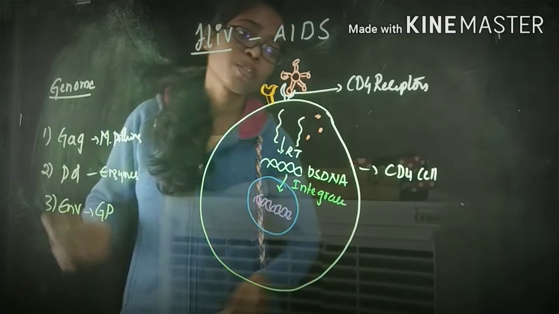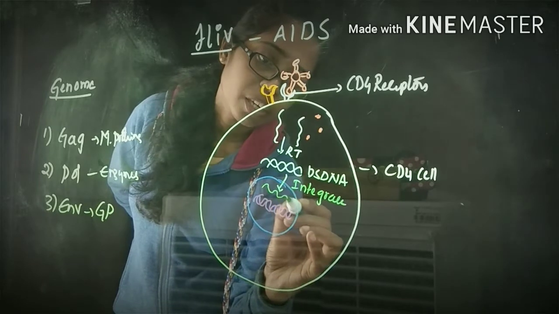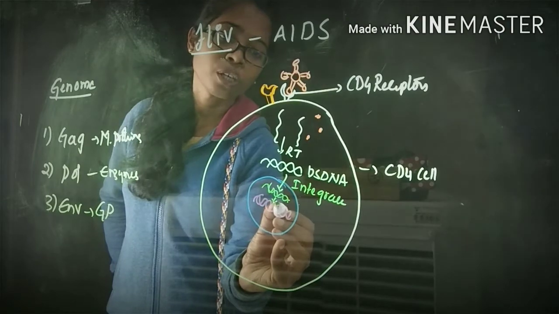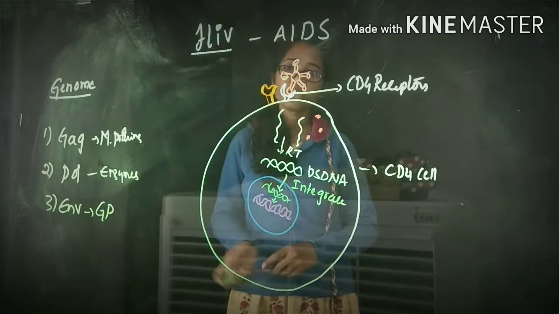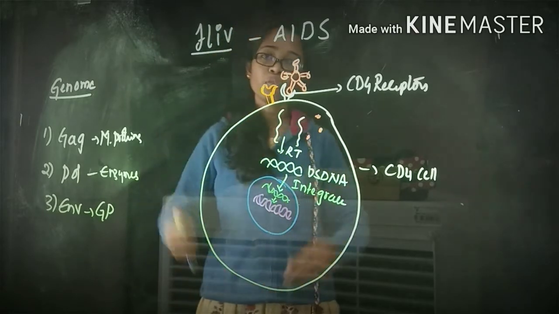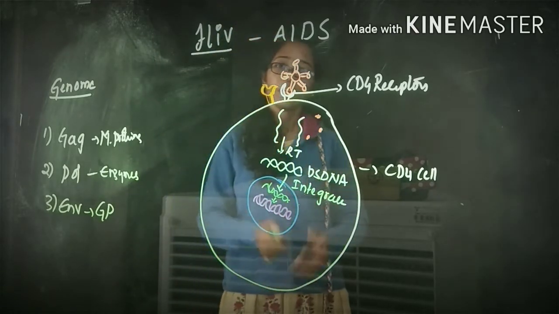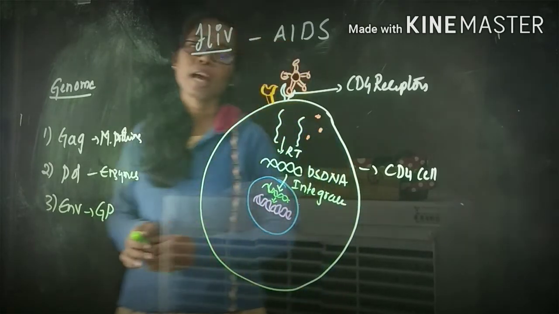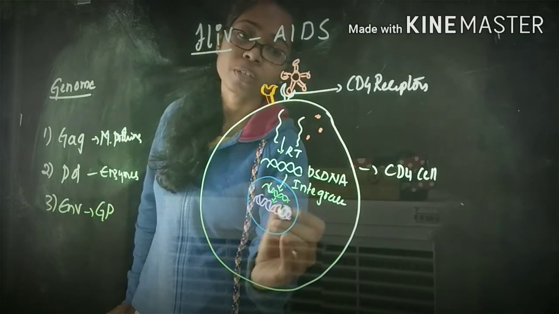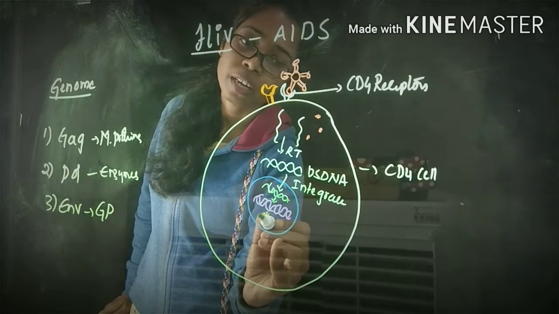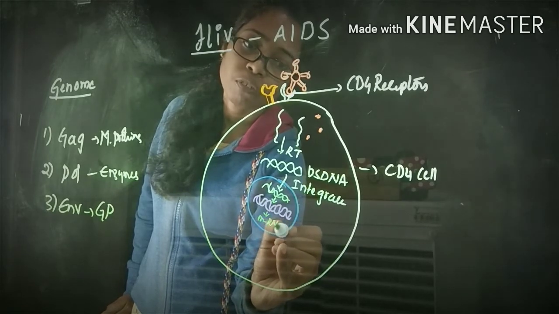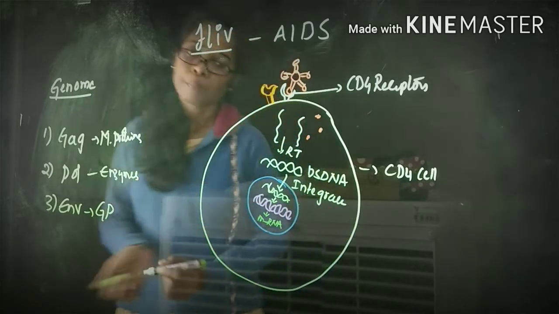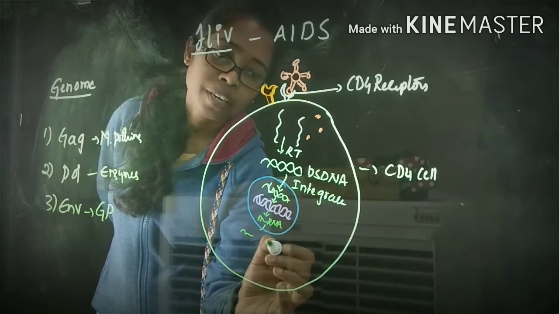Now this HIV double-stranded DNA also enters inside the nucleus. Clear? Then it gets integrated with the human genome. Now this double-stranded DNA of the HIV is integrated with the human double-stranded DNA. Later on, it will undergo the transcription process and finally produce the viral mRNA, which we call the viral mRNA.